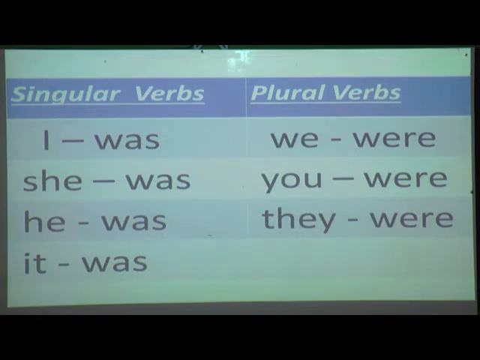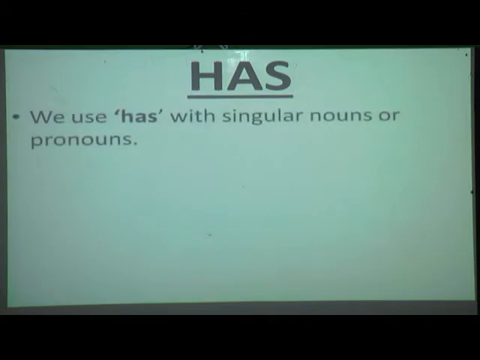Now still has and have are remaining, which we can see when we are going to use H-A-S, has. Okay, ready? The same way we have used is and was for singular nouns and pronouns, in the same way H-A-S, has. We use has with singular nouns or pronouns.